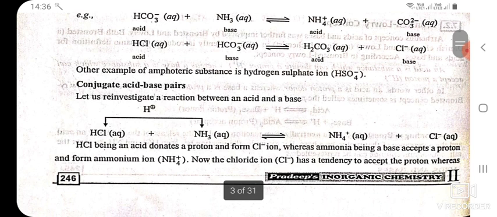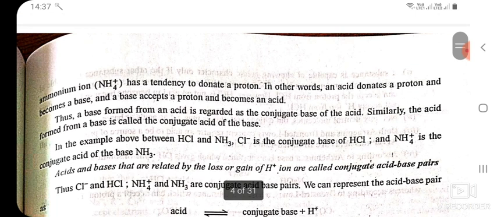Conjugate acid-base pairs. Let us reinvestigate a reaction between an acid and a base. HCl, being an acid, donates a proton and forms Cl negative ion, whereas ammonia, being a base, accepts a proton and forms ammonium ion NH4 positive. Now the chloride ion Cl negative has a tendency to accept the proton, whereas ammonium ion NH4 positive has a tendency to donate a proton. In other words, an acid donates a proton and becomes a base, and a base accepts a proton and becomes an acid. Thus, a base formed from an acid is regarded as the conjugate base of the acid.